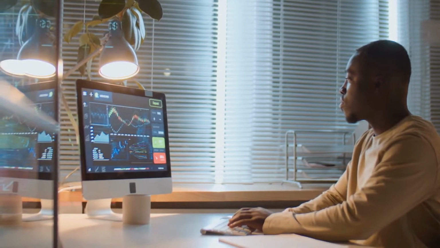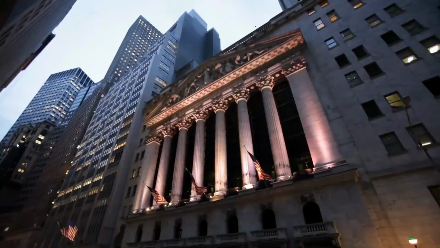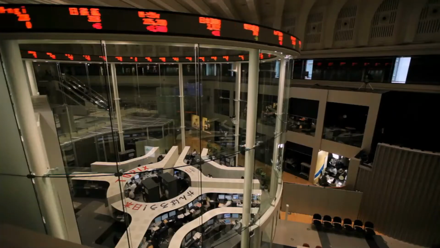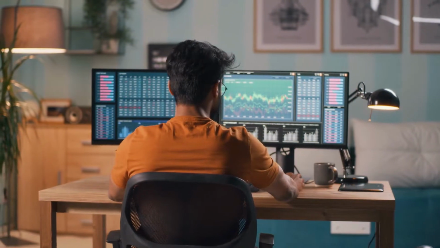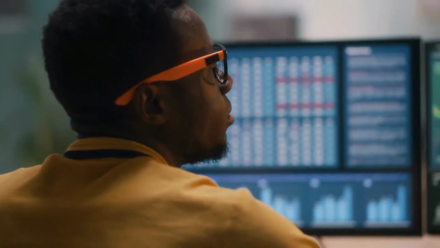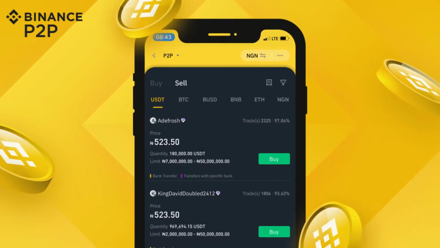on exchange B. Outside of crypto, this practice isn't new and has been used for decades in traditional markets like stocks and bonds. For example, a stock's price on the New York Stock Exchange may differ from the Tokyo Stock Exchange. Arbitrage sounds simple on the surface: buy low, sell high. However, you'll need to consider things like platform trading fees and hidden costs, both of which can quickly turn your potential gains into losses. If you're looking to get started, consider using Binance P2P, the official peer-to-peer marketplace of Binance.